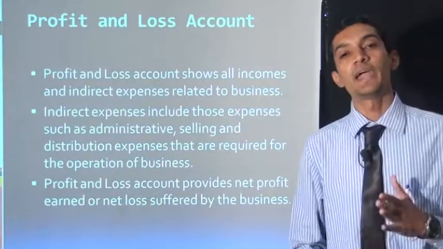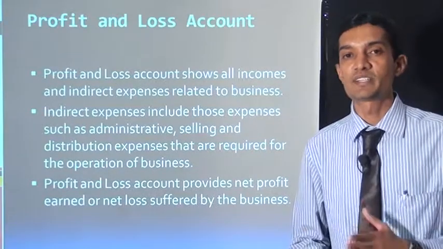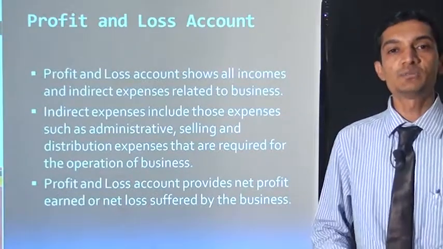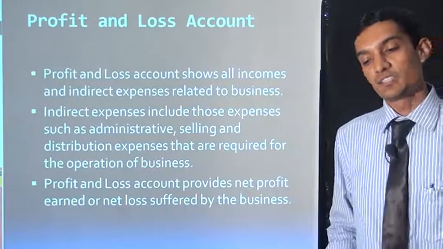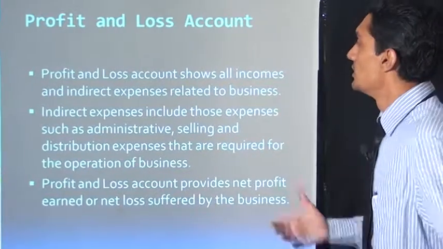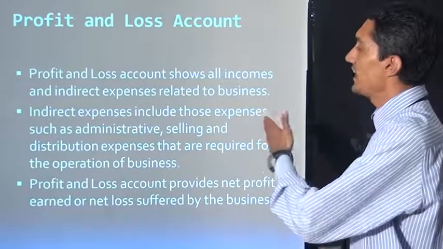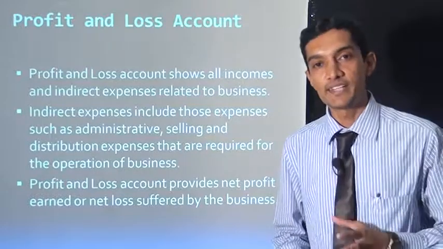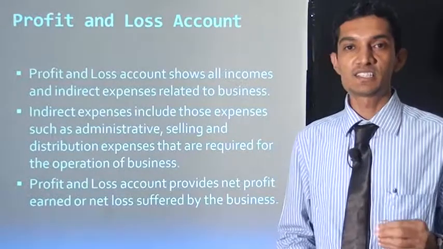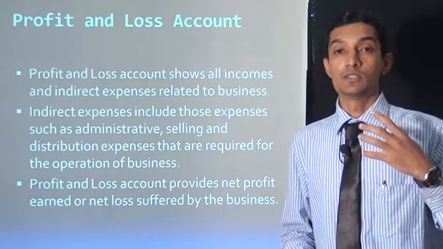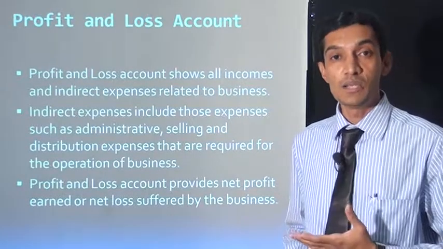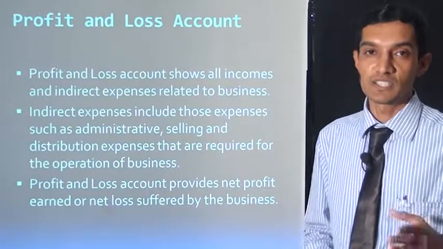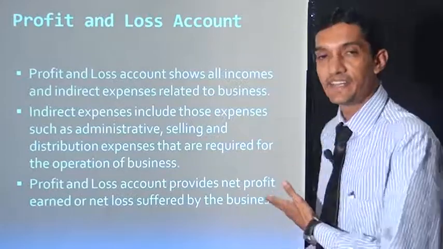In the profit and loss account, all expenses are on the debit side, and all incomes and gains come under the credit side. The profit and loss account shows all incomes and indirect expenses related to the business. Indirect expenses means expenses not related to purchase or sales. They are related to the business, like telephone expenses, electricity bills, salary. So they come under indirect expenses.